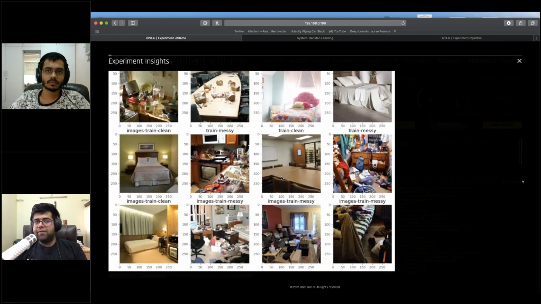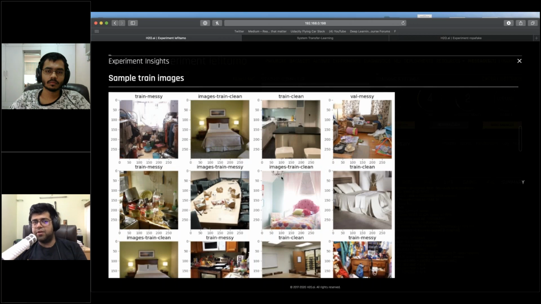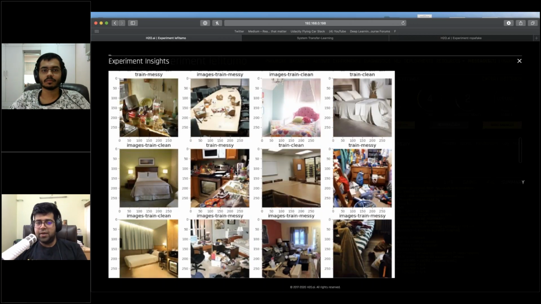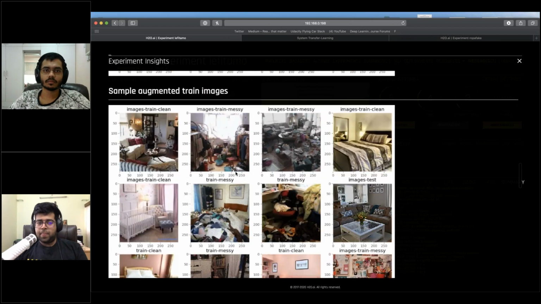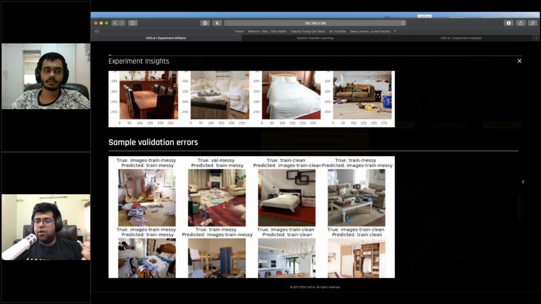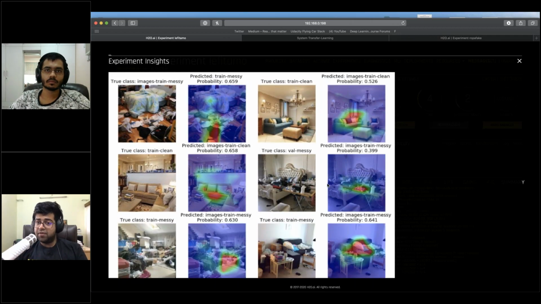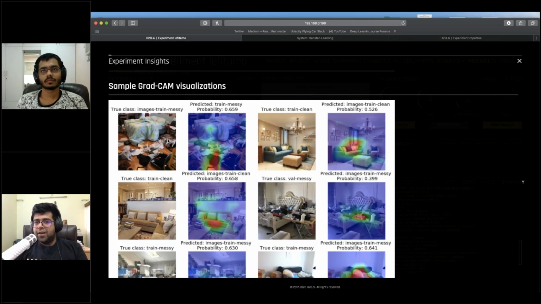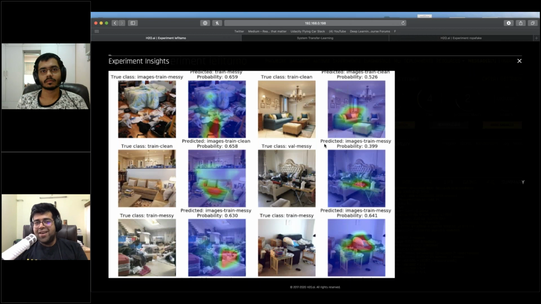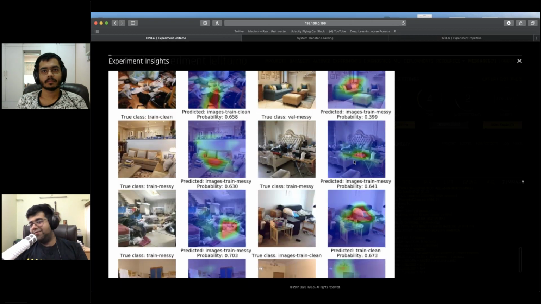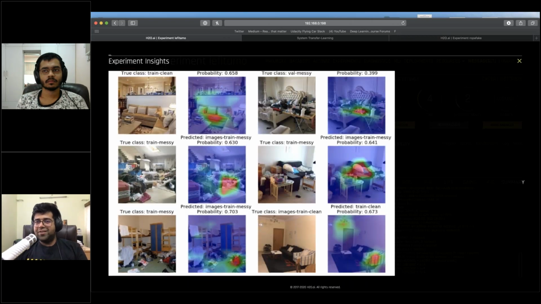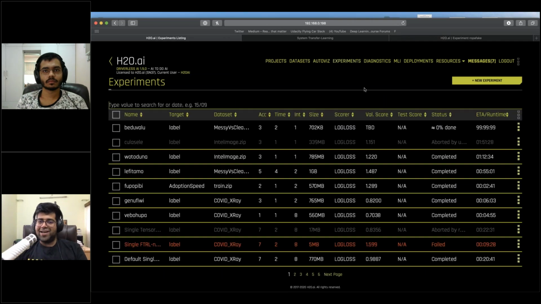And you can also investigate the train images to make sure these are actually the images you'd expect, and look at the augmented images. You can also visualize using heat maps or Grad-CAMs which parts of the images were helpful for classifying it into whatever classes were required. So, yep, this makes sense. A clean sofa is actually what makes an image clean, and the messy part on the bed is what makes the image messy. So, our model is working as expected. We can happily use this in a fight against our partner that says that our room isn't clean.